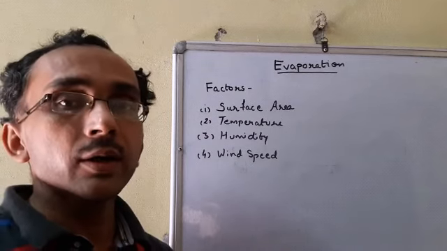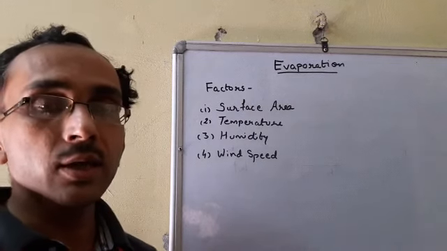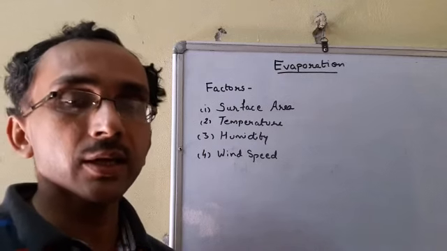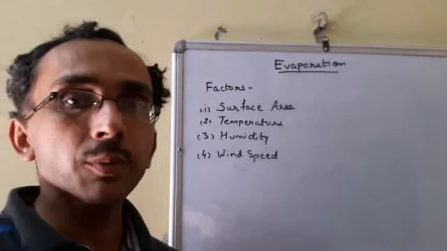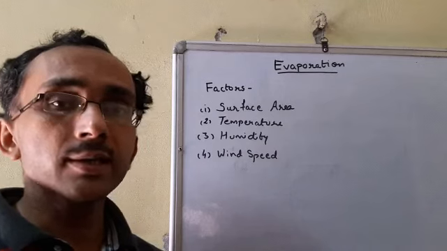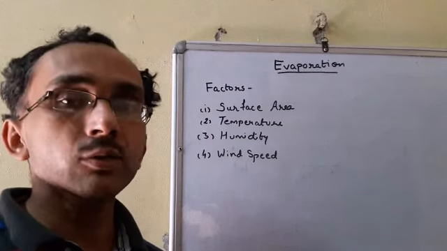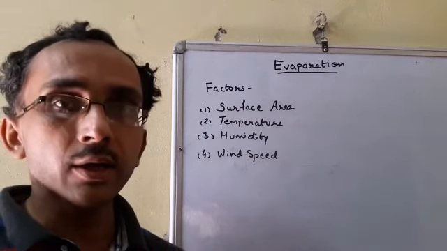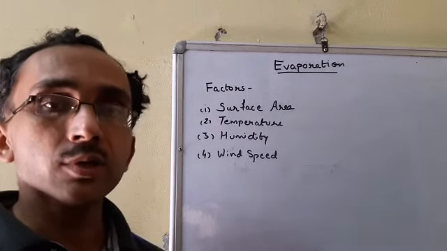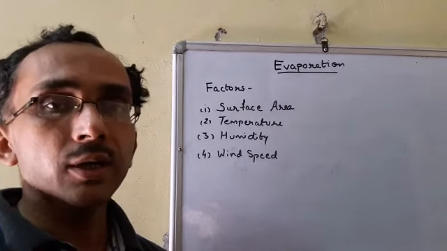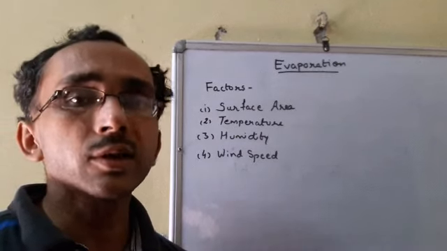Sometimes you have heard that lakes and ponds dried up, but that does not happen quickly. This is a very slow process. The layer at the top gains heat energy from the sun, and ultimately its kinetic energy increases, and it converts into a gaseous state. Then the next layer below rises up, gains heat energy from the sun, its kinetic energy increases, and again it converts into the vapor state. That means evaporation is a very slow and steady process.